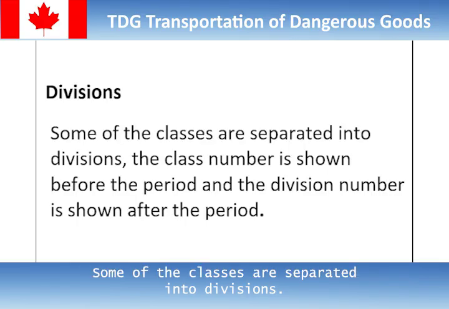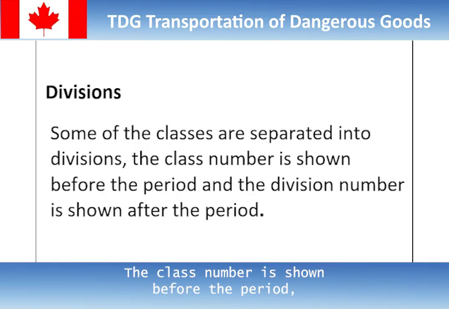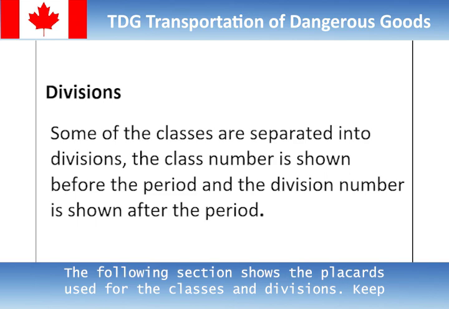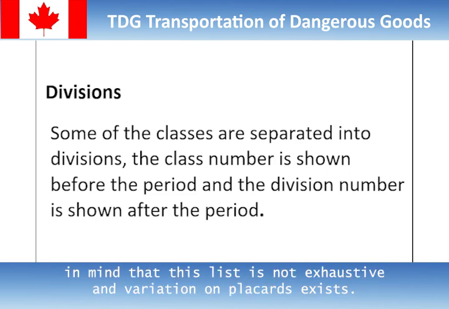Divisions. Some of the classes are separated into divisions. The class number is shown before the period, and the division number is shown after the period. The following section shows the placards used for the classes and divisions. Keep in mind that this list is not exhaustive and variation on placards exists.